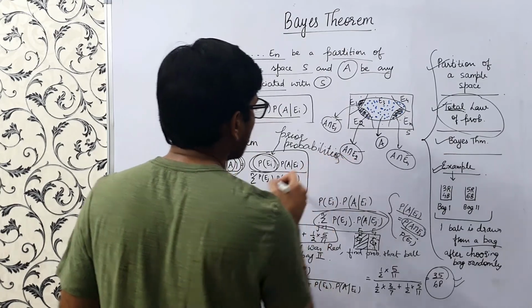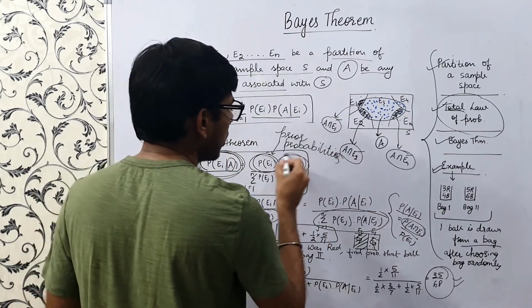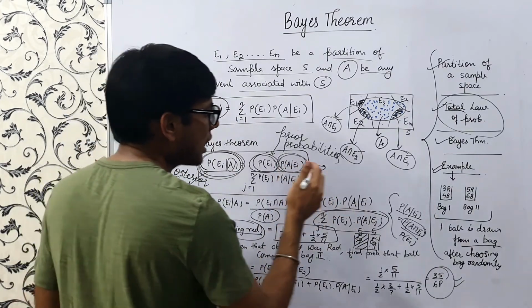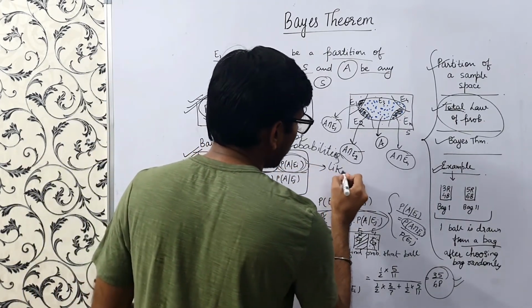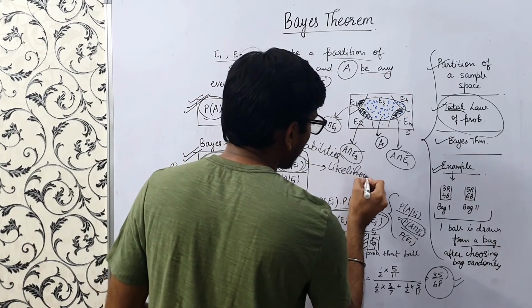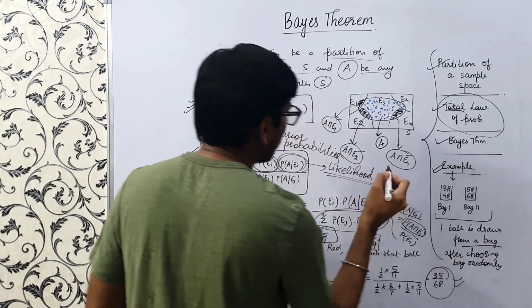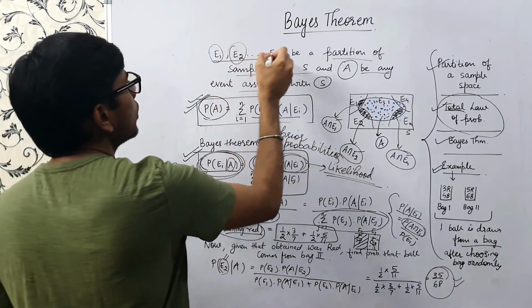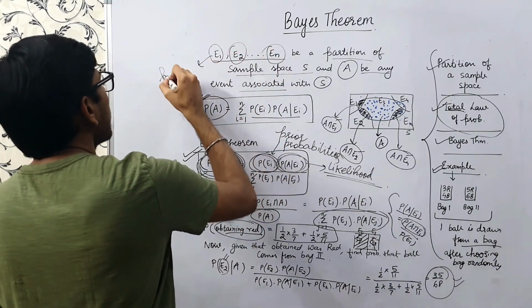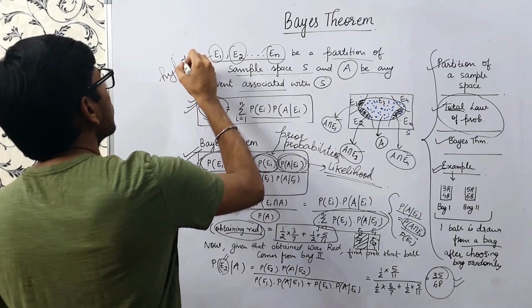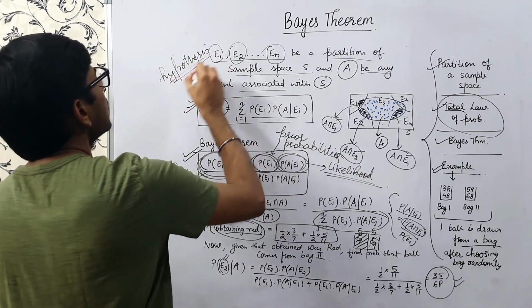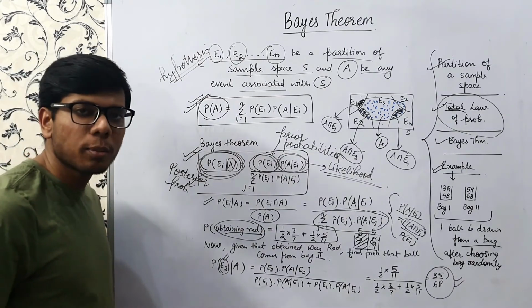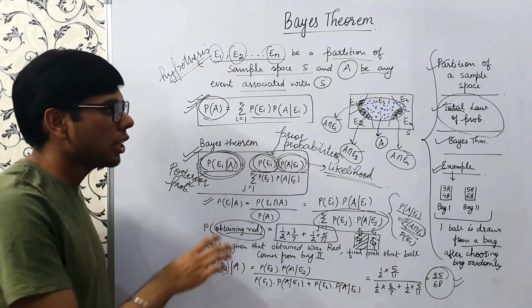And these probabilities, something we have observed or seen, are known as the likelihood of our sample, right? And these events E1, E2, En are known as hypotheses. So these are some terminologies that relate to Bayes theorem, right? Hope you have understood Bayes theorem and the concept and the explanation.